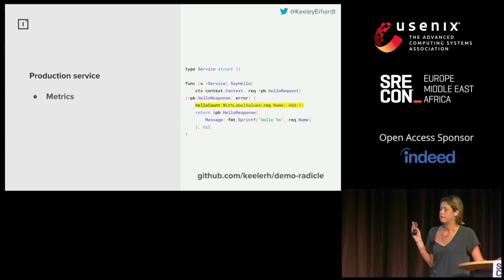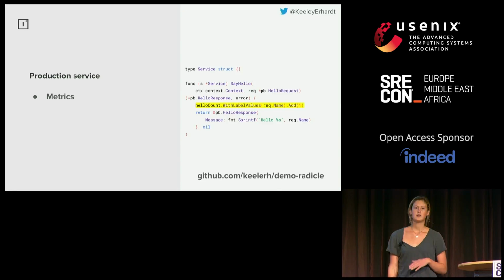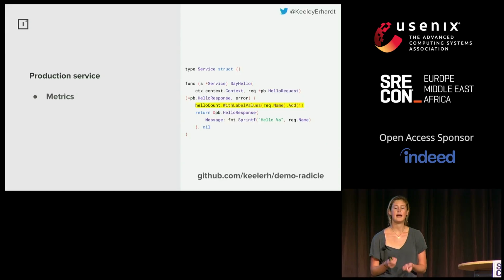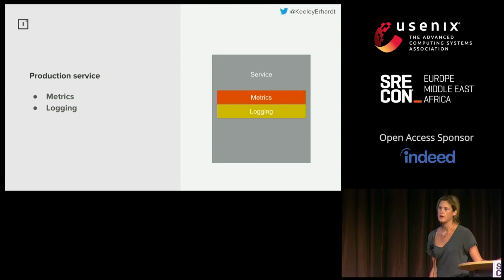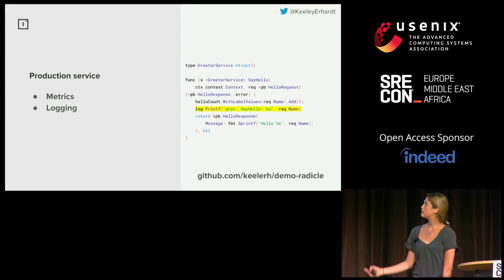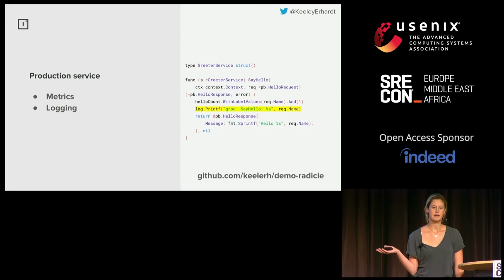So in a very basic case, we could say we have a globally defined hello count, and for every request that comes in, we're going to increment a counter with the name that's specified in the request. Most production services will probably also have some form of logging. So in this simple implementation, maybe we want to log the communication protocol, the name of the endpoint, and the name specified in the request.